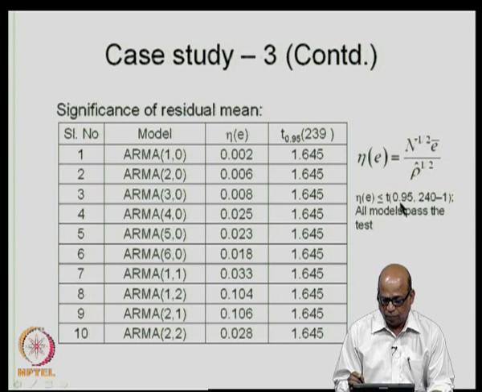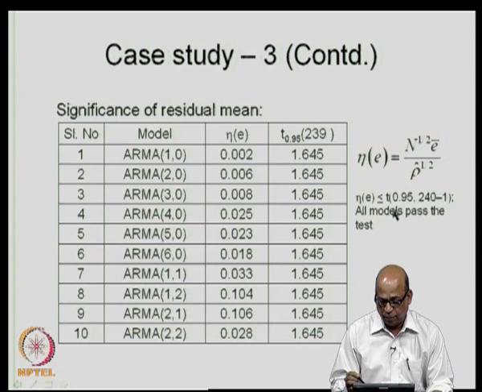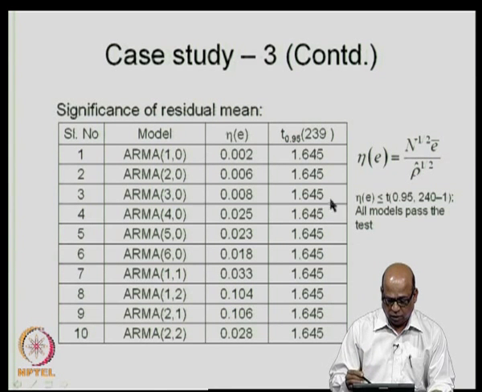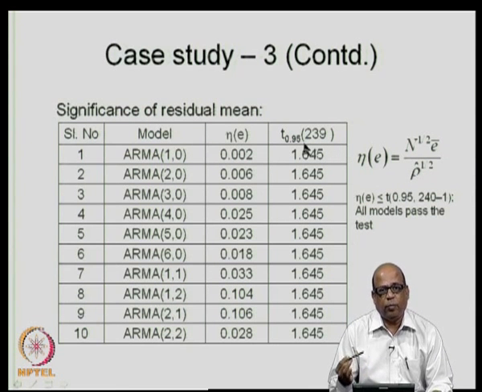This can be either 0.95 or 0.99, typically we consider the 95% confidence level. As you can see, this value remains constant because it only depends on the confidence limit and the n value, both of which are constant. So, this is 1.645. If the statistic that you calculate is less than this particular value, then the model passes the test. As you can see, all of these values are less than the associated t value, and therefore all the models pass the test.